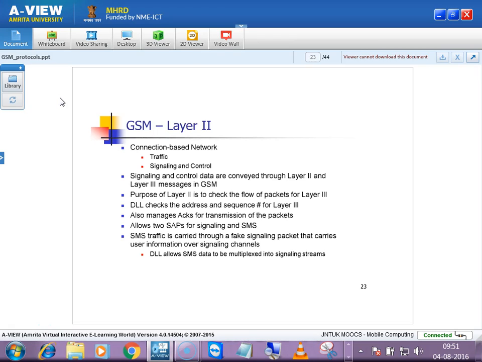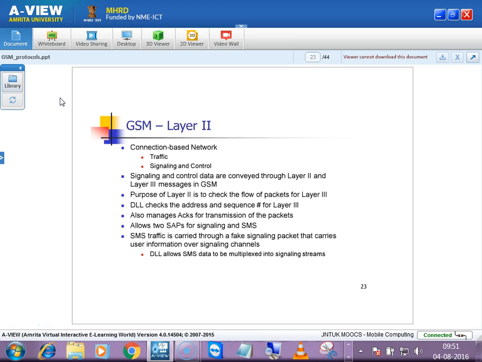In GSM, a connection based network, you know that traffic and signaling and control are the functionalities we have, and signaling and control data are conveyed through layer 2 and layer 3 messages in GSM. Signaling data and control data are all from layer 3 and layer 2. Only layer 1 is involved with encoding and decoding.